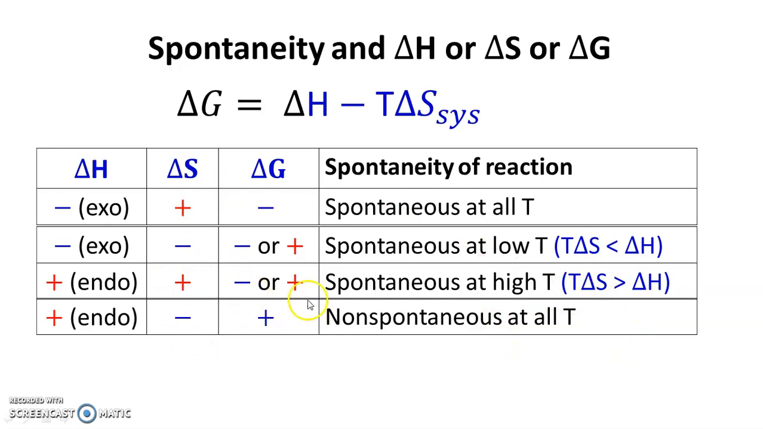So these are the four important conditions. So always you keep in mind, when delta G is negative, system is spontaneous, and when delta G is positive, system is non-spontaneous, and the value of delta G is greatly affected by the values of delta H and delta S, and this equation is very important.